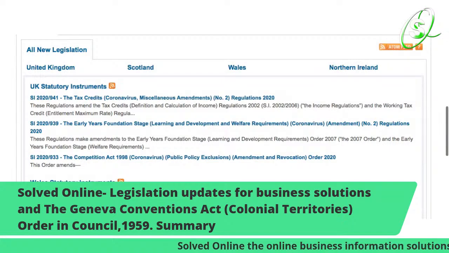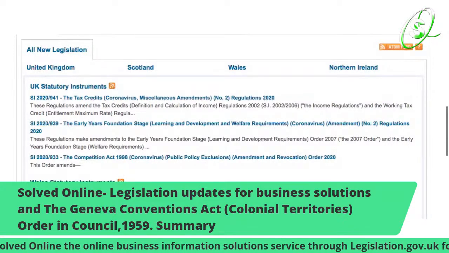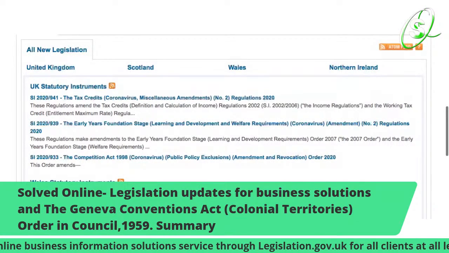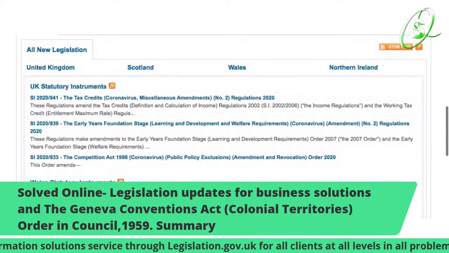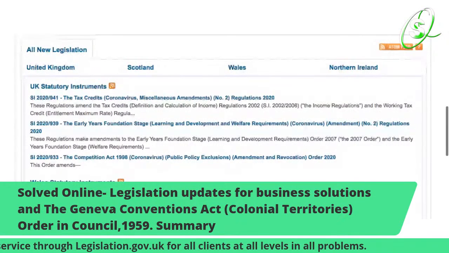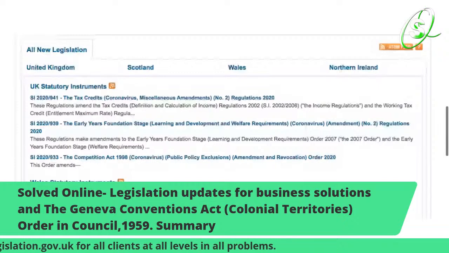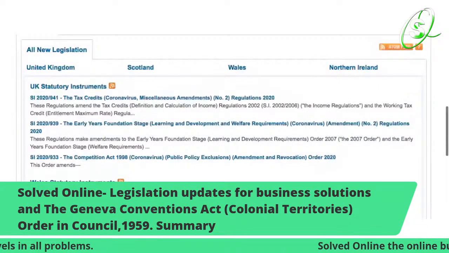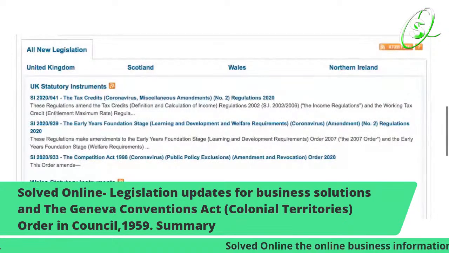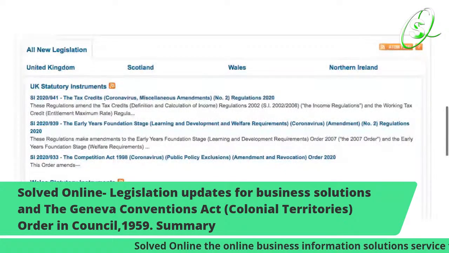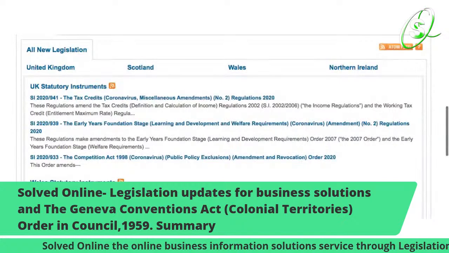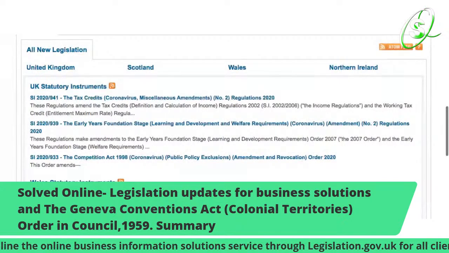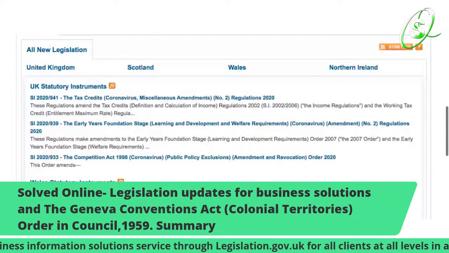And we also have the Competition Act 1998 (Coronavirus) (Public Policy Exclusions) (Amendment and Revocation) Order 2020. So hopefully I get everything right. Like I say, everyone within those departments, go and check out what is going on and what is being affected, so you can help and share with other people within your community.